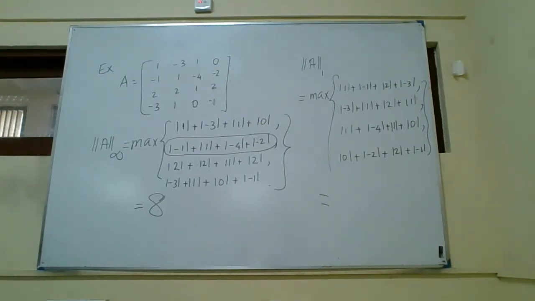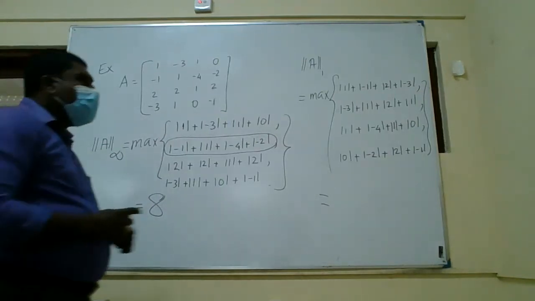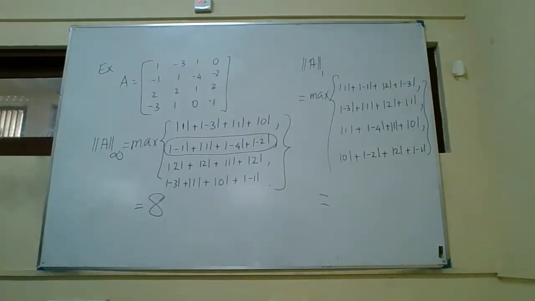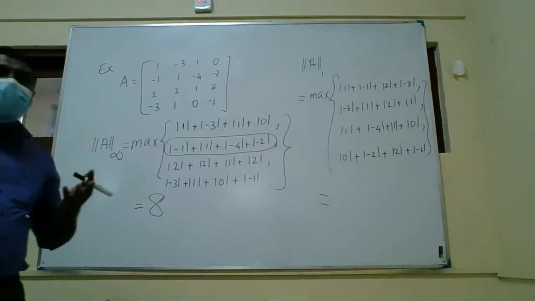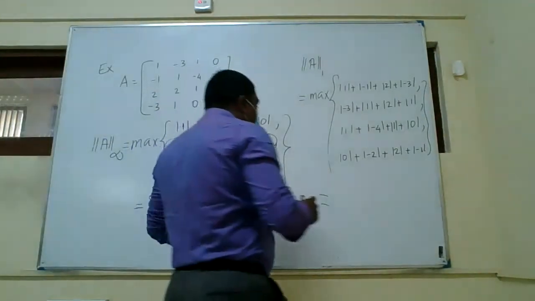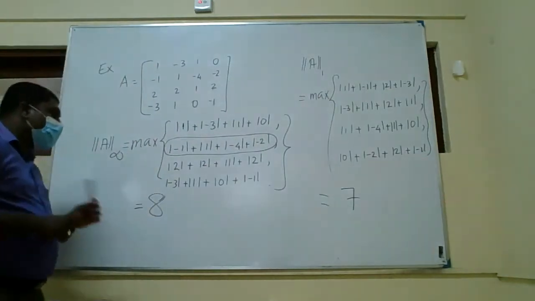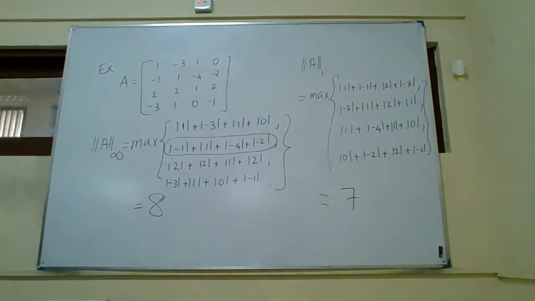First and second will give you 7. Right, so the maximum is 7. It doesn't matter which rows or which columns give you the maximum. And sometimes you may have 2 values which are the same, but you always pick the maximum, right? So even if both values are the same, you can take the maximum. So you see that the row sum norm and column sum norm are not necessarily equal to each other, right?